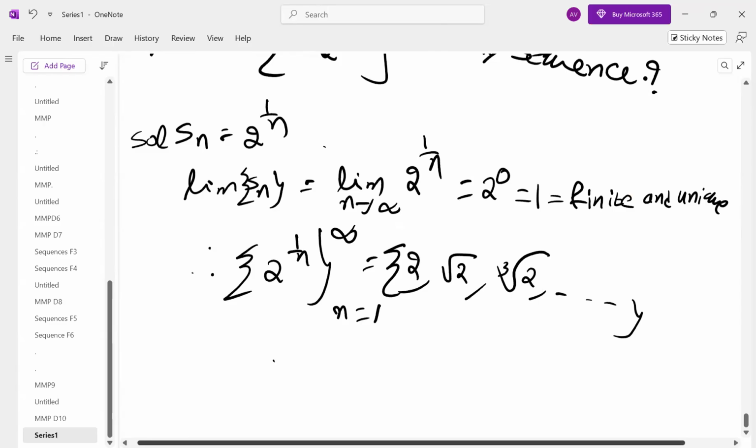For n equal to 3, 2 power 1 by 3 means cube root of 2. Then you have to predict the nth term. Therefore, the nth term is 2 power 1 by n. This limit is finite and unique and is convergent. Hence, Cauchy.